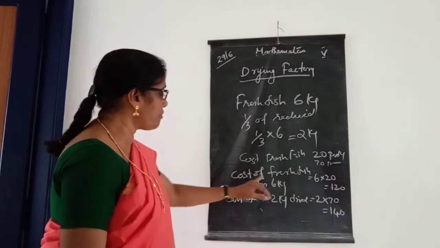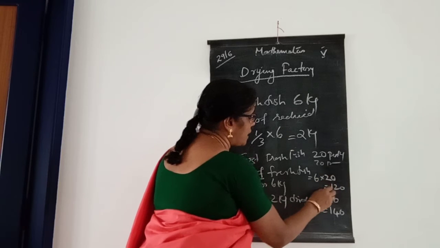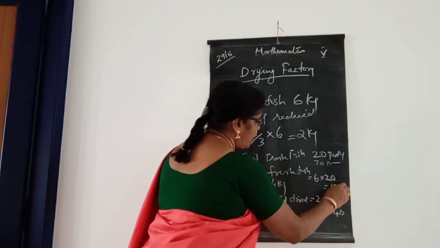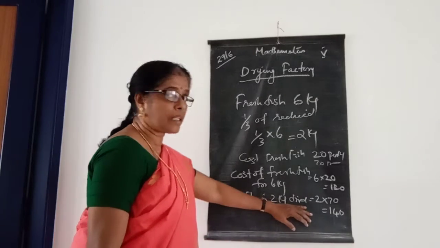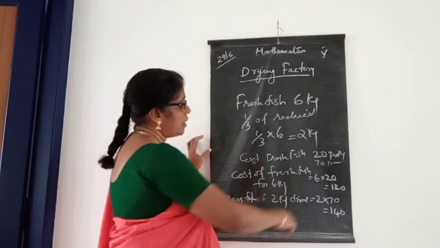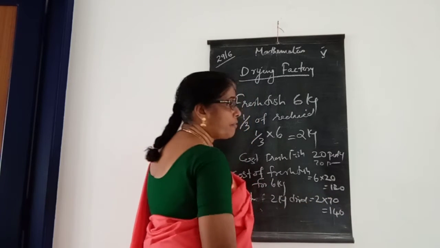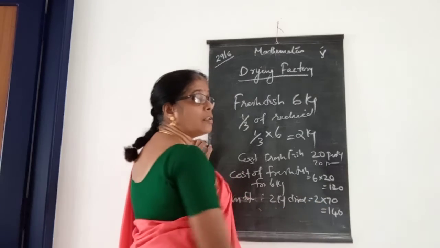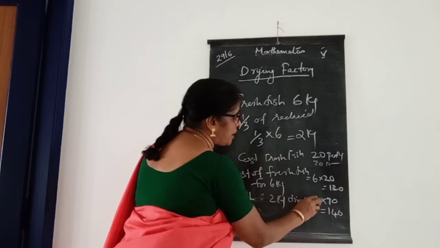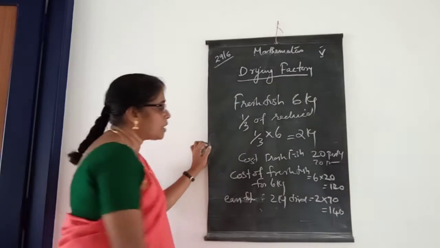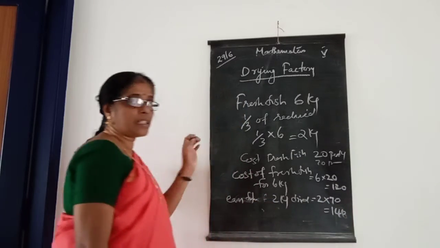For 6 kilograms of fresh fish at 20 rupees, we pay 120 rupees. And the earnings from the 2 kilograms of dried fish is 2 into 70, that is 140 rupees. Then that is the difference, isn't it?